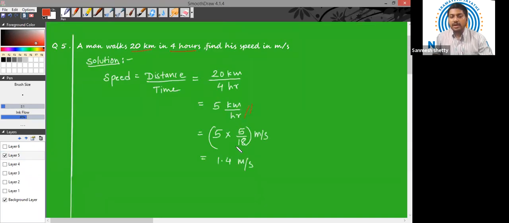Now we have to convert 5 kilometers per hour into meters per second. We know that 1 kilometer per hour is equal to 5 by 18 meters per second. So to convert from kilometers per hour to meters per second, we have to multiply the number by this factor 5 by 18. So the speed is 5 kilometers per hour multiplied by 5 by 18, which is 25 upon 18, which comes out to be 1.4 meters per second. I hope the point is clear. Very easy question. Let us proceed further to our last question.